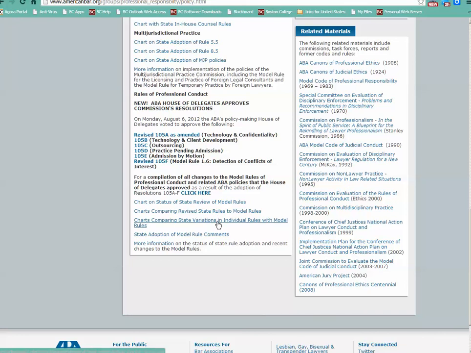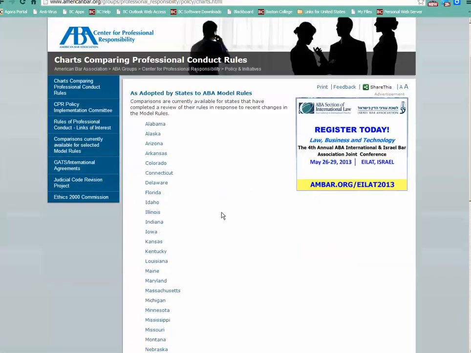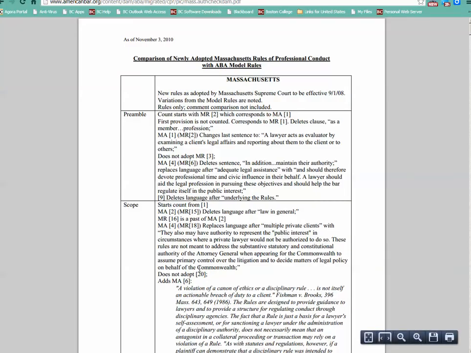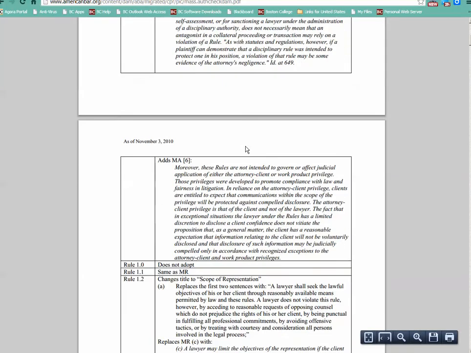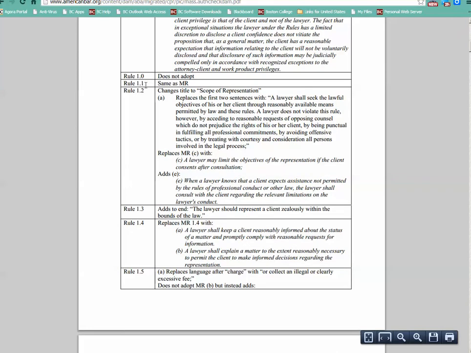Let's just take a quick look at the charts. We can look at Massachusetts as our example. And when you click in, you can see that it tells you Massachusetts didn't adopt Rule 1.0. It did adopt Rule 1.1, and it's the same as the model rule. Rule 1.2 it adopted, but there were some changes, etc.